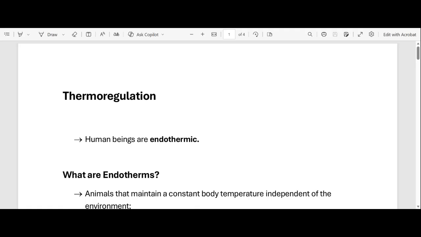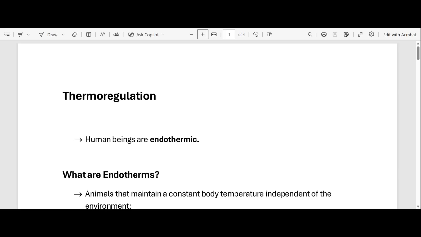So, thermoregulation is part of homeostasis. Remember, what is homeostasis? Homeostasis is the body's ability to maintain a constant internal environment regardless of what's happening in the external environment, or regardless of the changes that are taking place in the external environment, right? So what is thermoregulation? Thermoregulation is the body's ability to regulate or maintain a constant temperature regardless of the changes